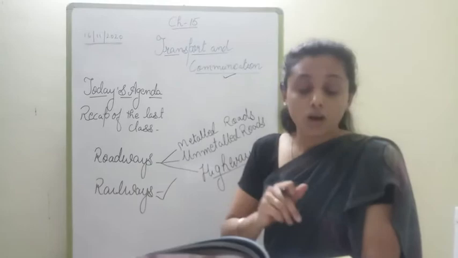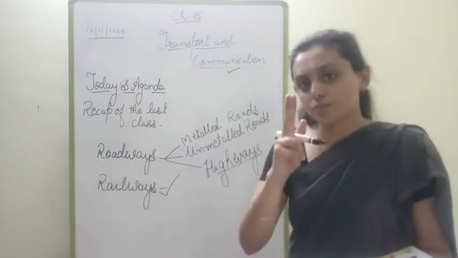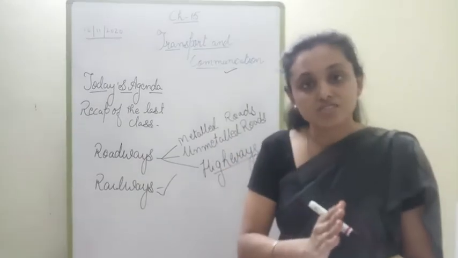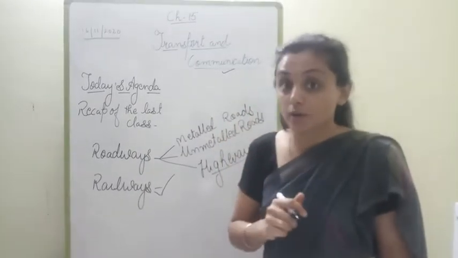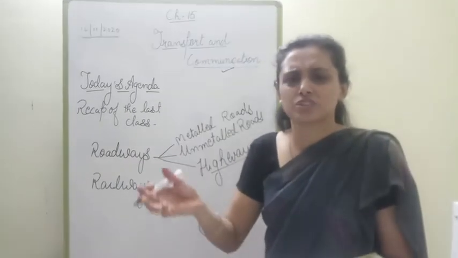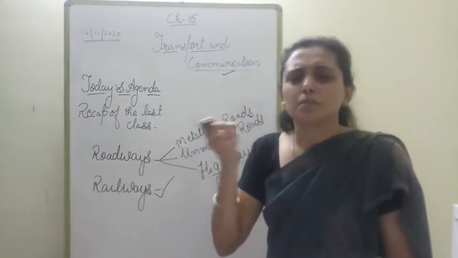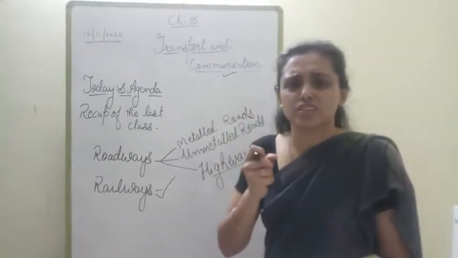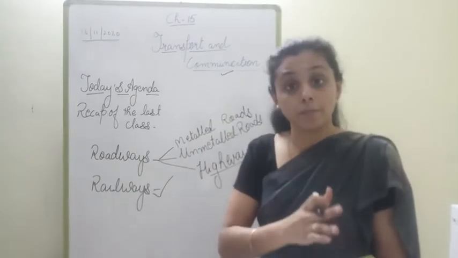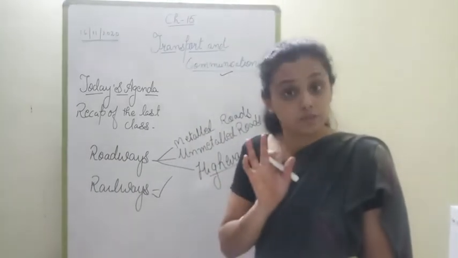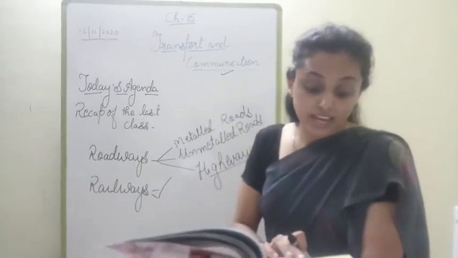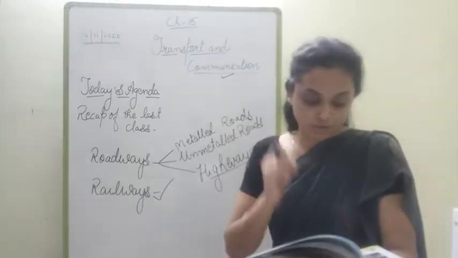Clear? Now, trains. Trains are of two types, children. One is passenger, one is goods. Passenger trains are the ones in which we sit and go for our vacations, isn't it? And goods trains carry things like food grains, production materials for the factories, and many more things which are transported from one place to another with the help of the railways. Passenger trains carry people from one place to another, as I told you.